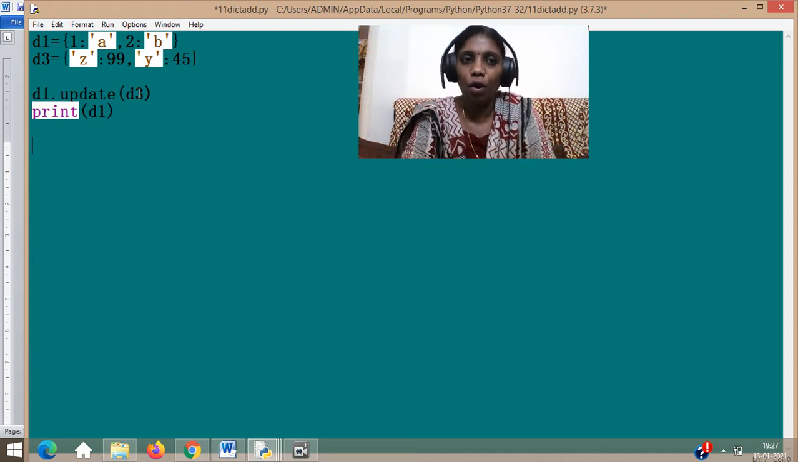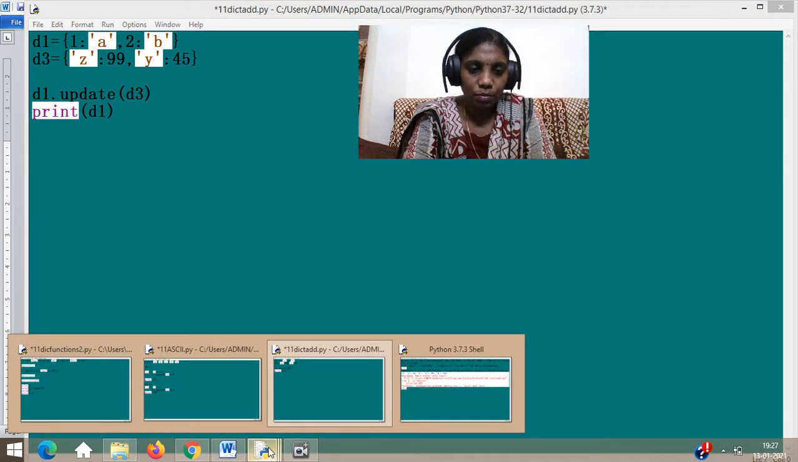Whereas clear is a common function, pop is a common function, but there is a difference in the pop. Remember, for that we need to go to the next small program. Yeah, it's here.